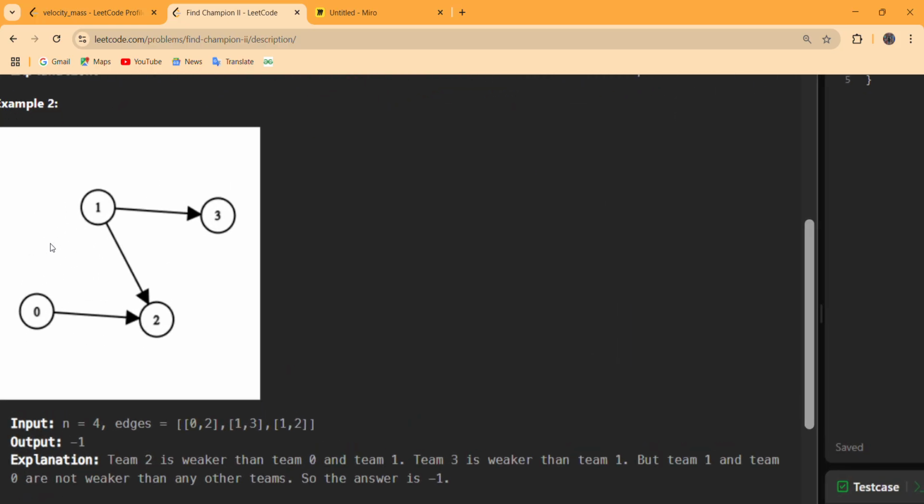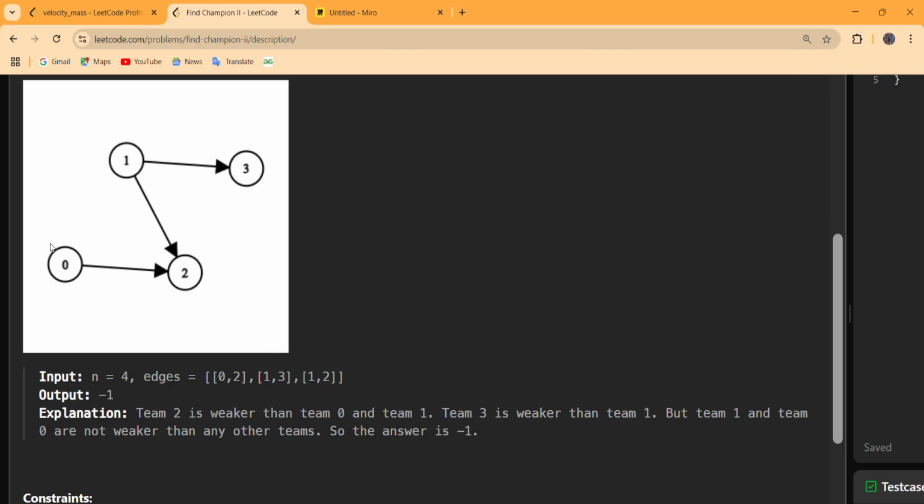And let us look at example number 2. We are given n equals 4, and the edges are given as 0, 2, 1, 3, and this 1, 2. Now 1, 3 states that 1 is stronger than 3, so 3 will never be the champion of this tournament. 1, 2 states that 1 is stronger than 2, so 2 will never be the champion of this tournament. And this 0, 2 also states that 2 will never be the champion of the tournament.